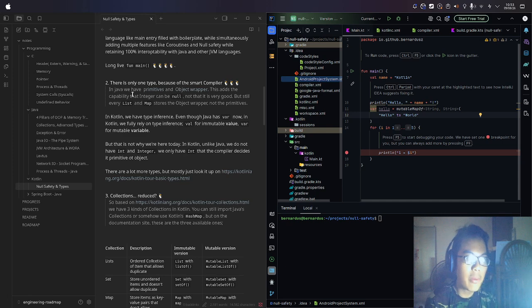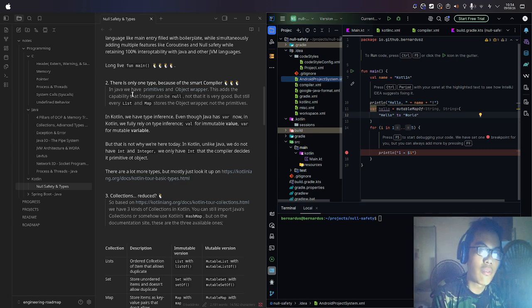In Java, we have primitives and object wrapper. This adds the capability that integer can be null. Not that it is very good, but still, every list and map and every collection stores the object wrapper, not the primitives. In Kotlin, we have type inference. Even though Java has var now, in Kotlin, we fully rely on type inference.